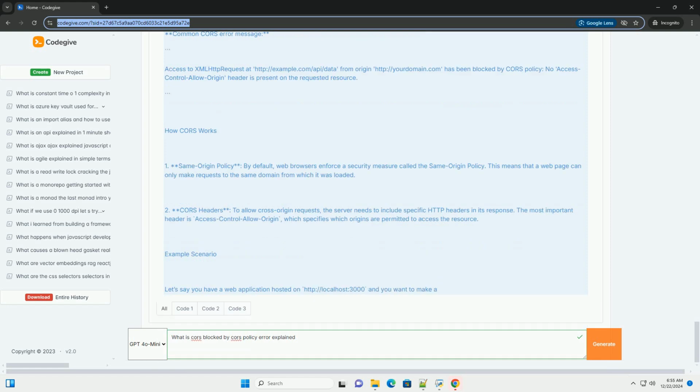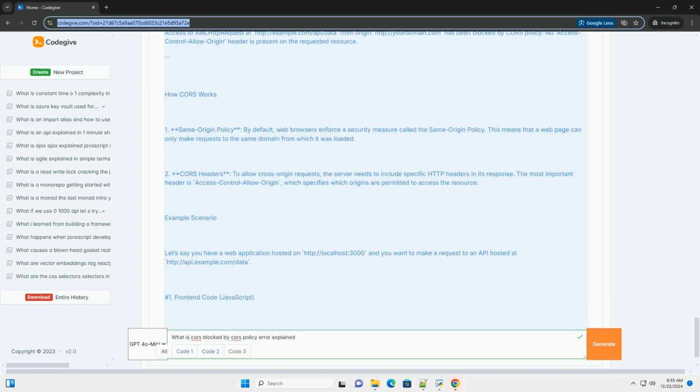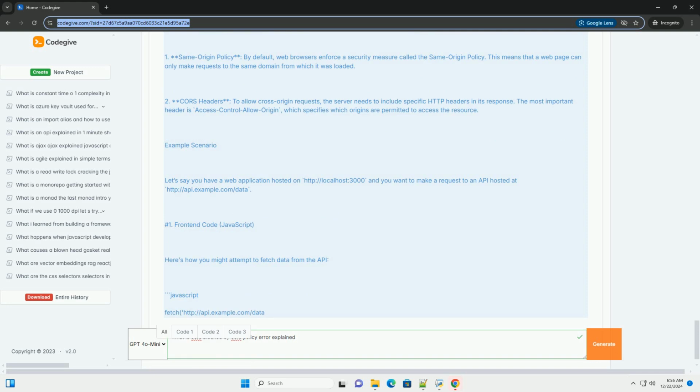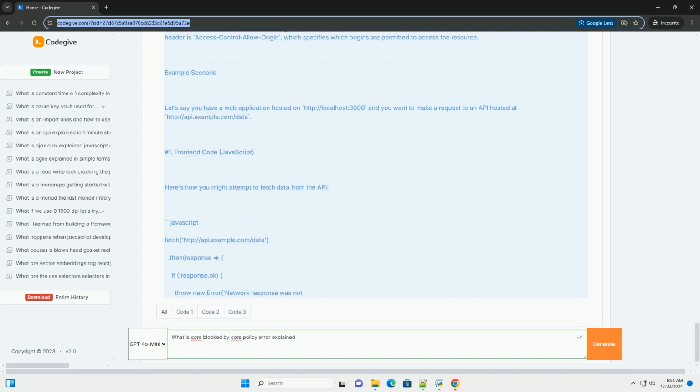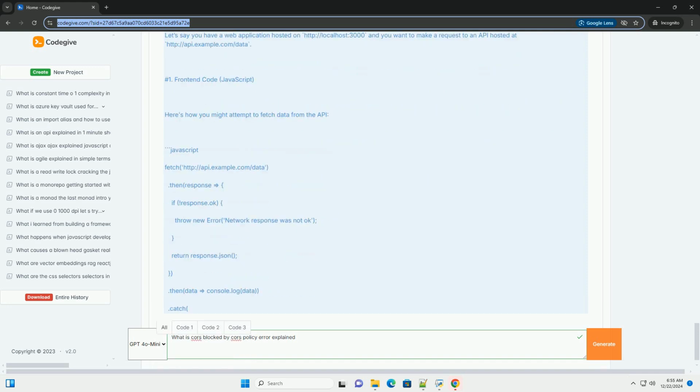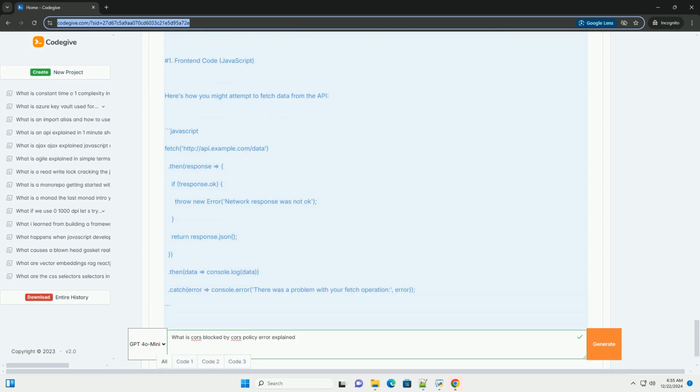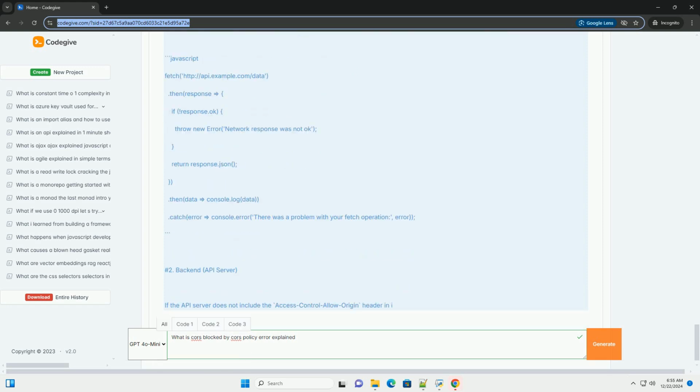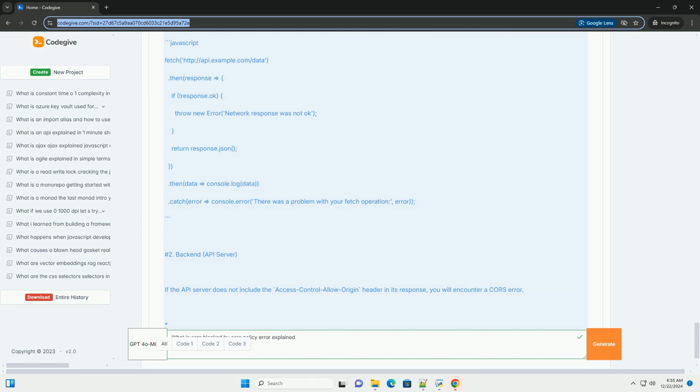Example scenario. Let's walk through a simple scenario involving a front-end application making an API request to a backend service that does not have the correct CORS configuration. Step 1. Front-end code, JavaScript.